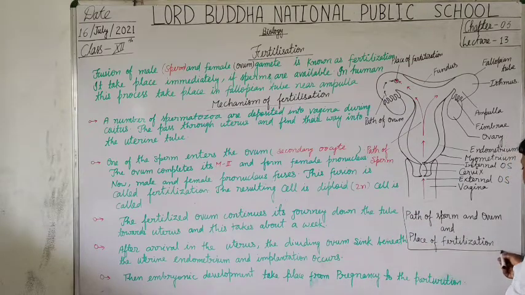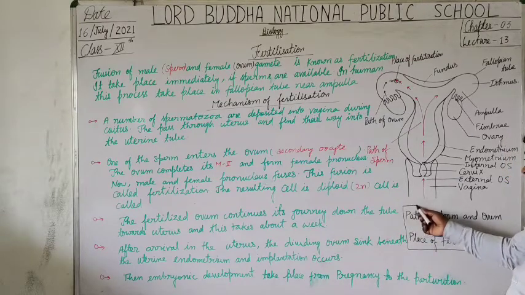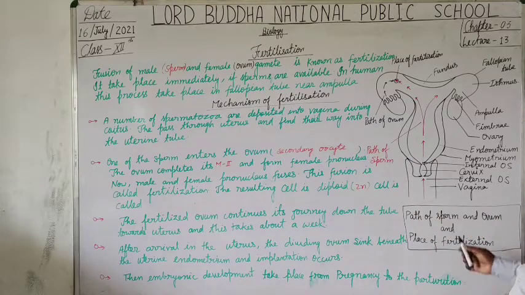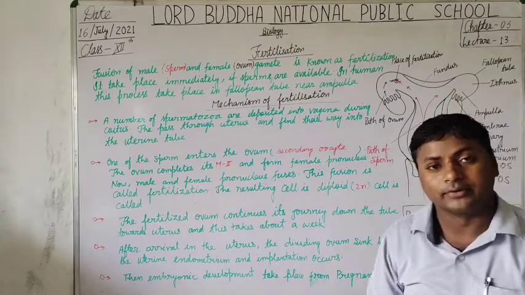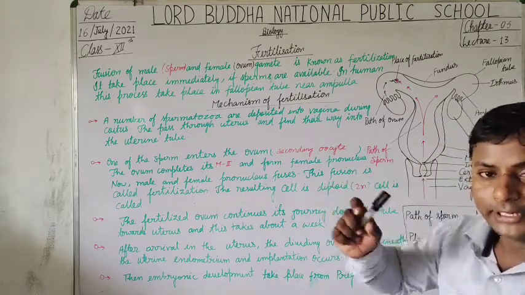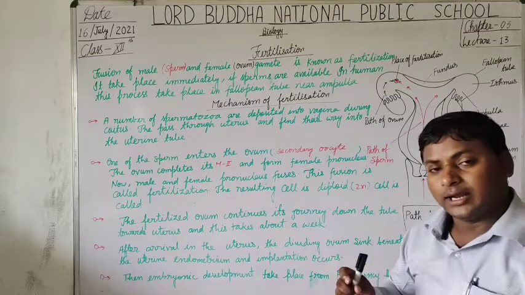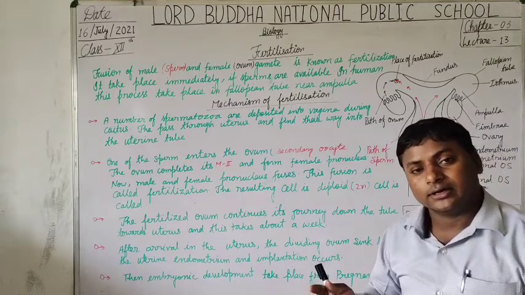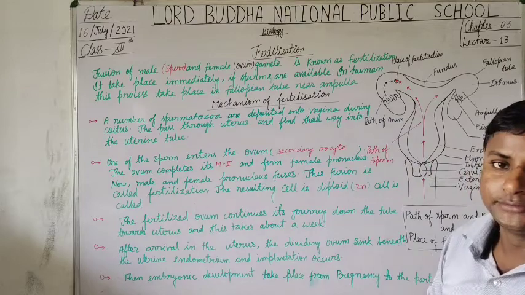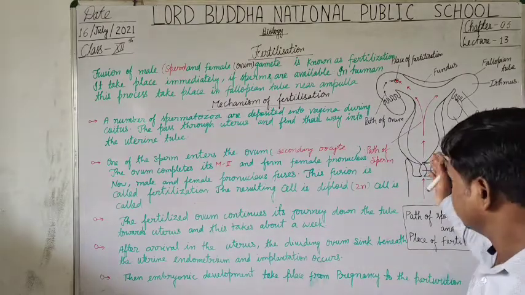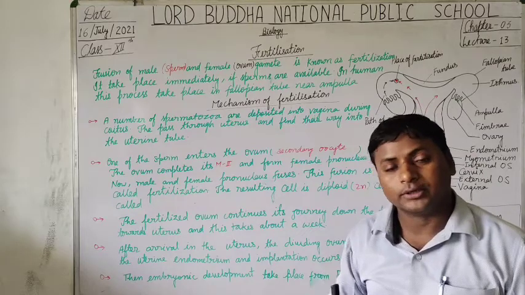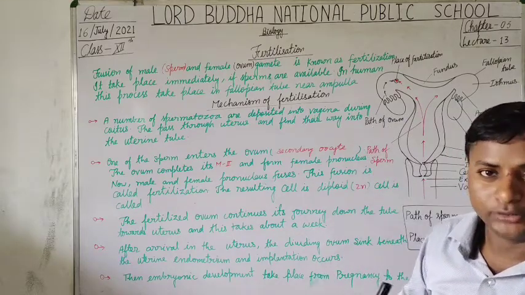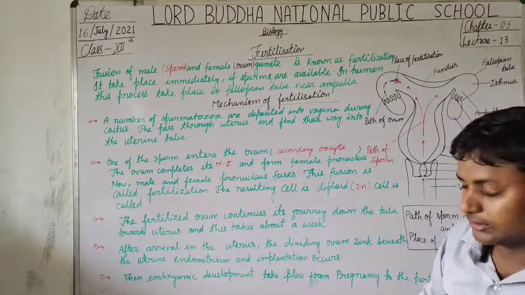This is the female reproductive structure where the process of fertilization takes place and the embryonic development takes place inside the womb of the mother, or you can say the uterus.